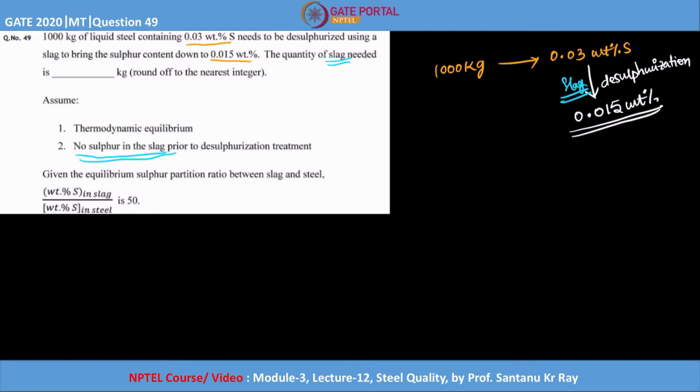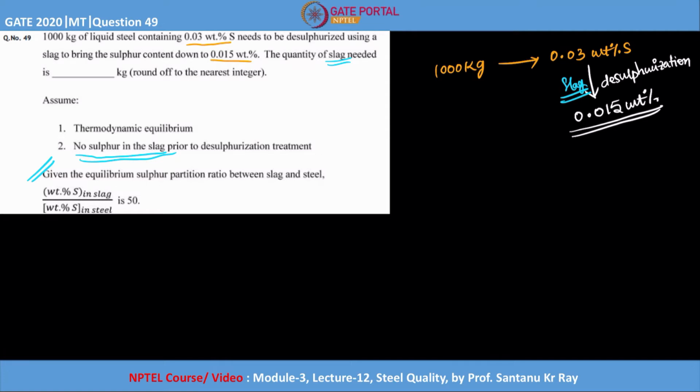Now we know the equilibrium partition ratio is given here. The sulfur partition ratio, or the desulfurization ratio, is given between the slag and the steel. This is nothing but the weight of sulfur present in the slag divided by the weight of sulfur present in the steel, and that is given to be 50.